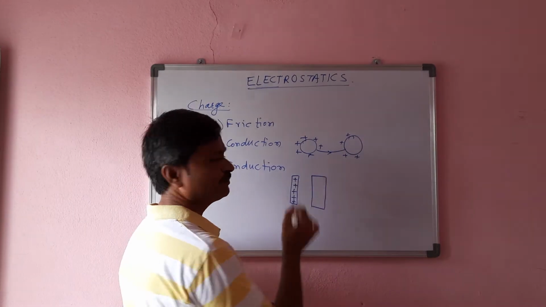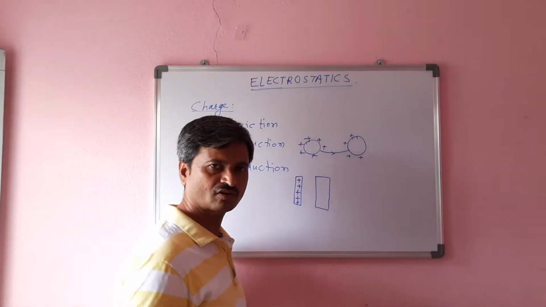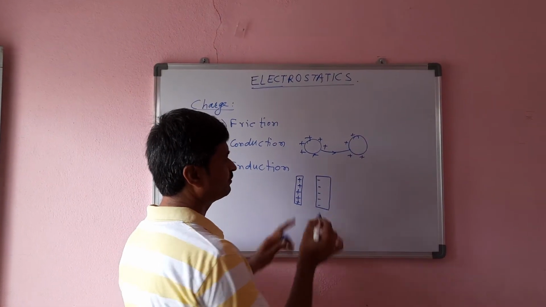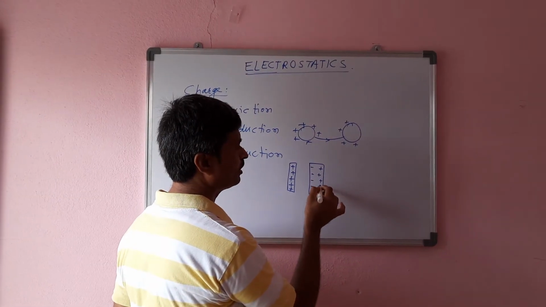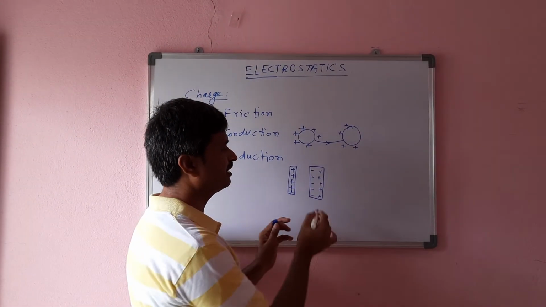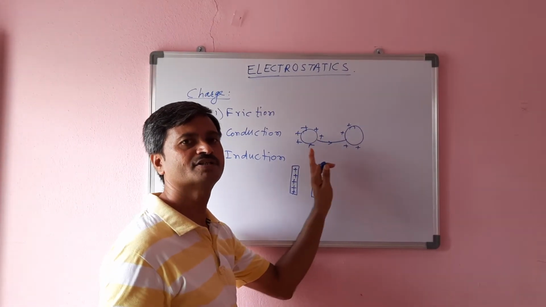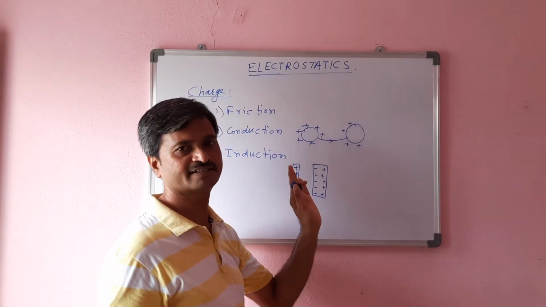Due to this positively charged body, as it attracts negatively charged electrons, these electrons are polarized towards the positively charged body, and positive ions move away from here. That is, electrons move to this side and positive ions move to that side. That is, we can say it is polarized simply.